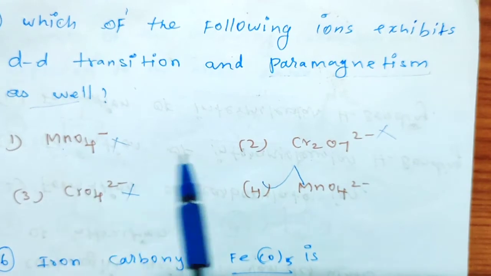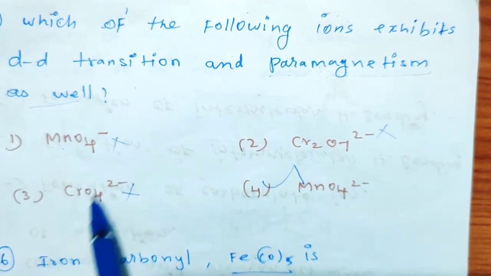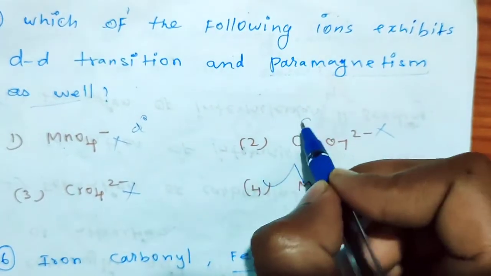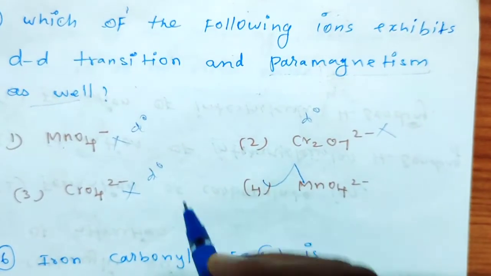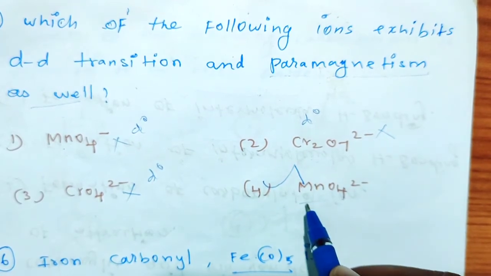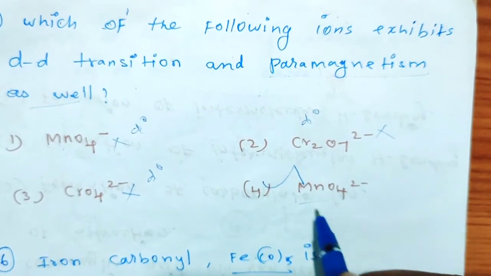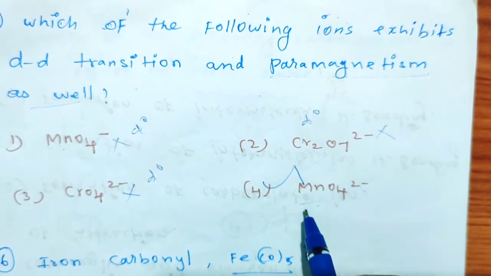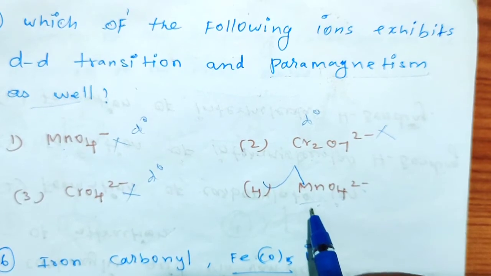So here options 1, 2, 3 are not possible. Why? Because there is no d electron. All are d0. So this one has only 1 electron present. That electron transitions to another d orbital. So here d-d transition is possible. So this becomes paramagnetic. Why? Because only one electron is present, that becomes paramagnetic, right?